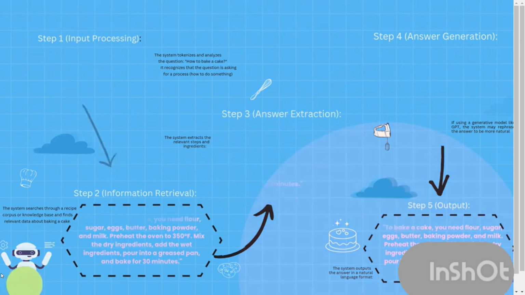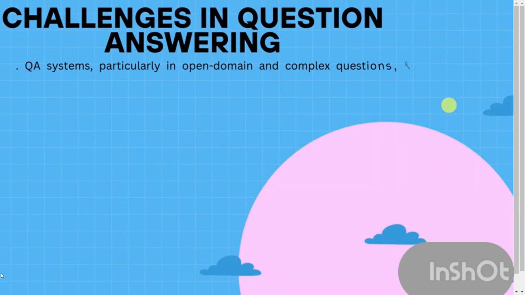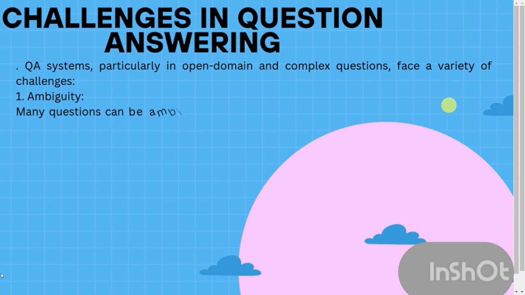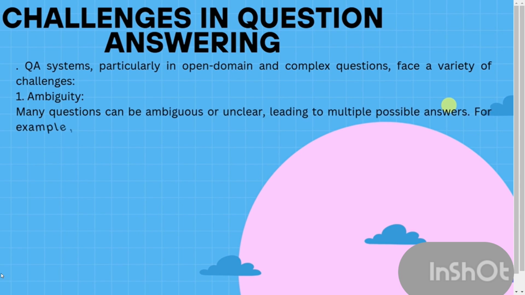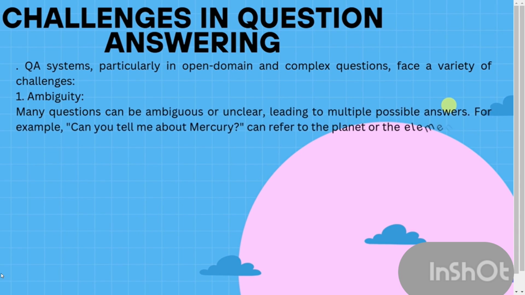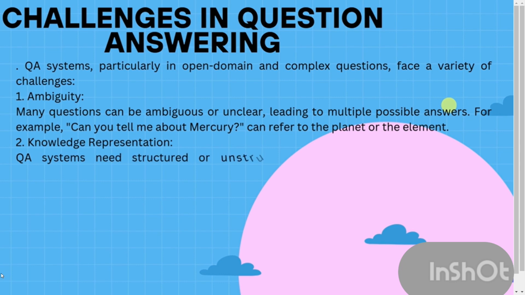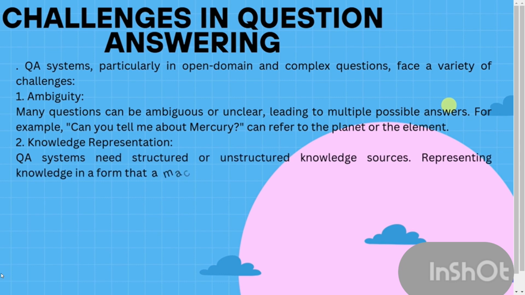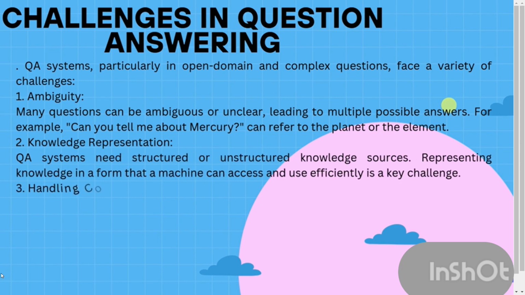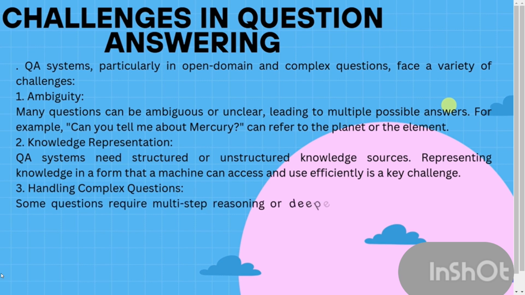Well, nothing comes without challenges, so let's quickly take a look at them. Here we face four main challenges: 1. Ambiguity. 2. Knowledge representation. 3. Handling complex questions. 4. Large-scale retrieval.